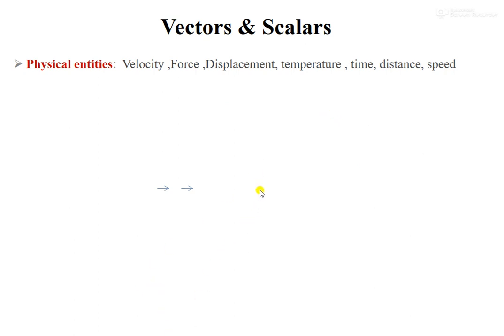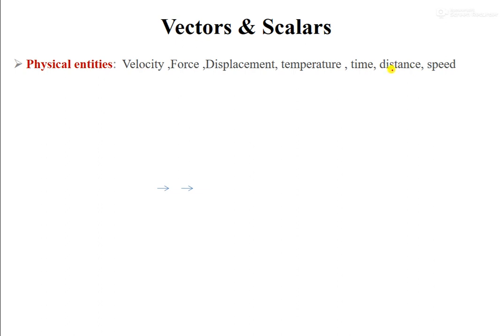And next about temperature. Suppose you are living in a room or in a place where it is very cold. When you are saying temperature, it doesn't change from one corner of the room to the other corner of the room. It is the same everywhere. That means it has only one value. Suppose we are saying 25 degrees Celsius, that means it is 25 degrees Celsius everywhere. That means the temperature doesn't change with place and position. Similarly, time doesn't vary with position. So if you go to Hyderabad or if you go to Delhi, the time is the same, and that doesn't change with the way we travel also.